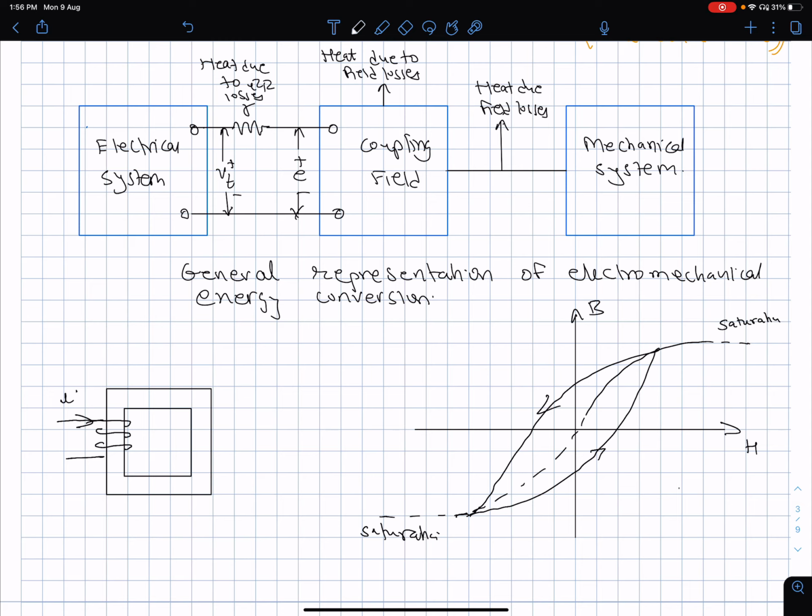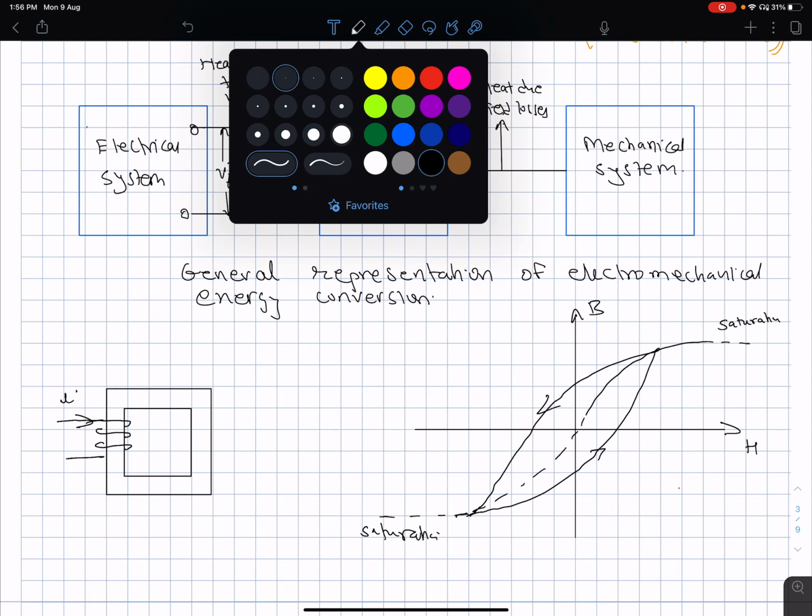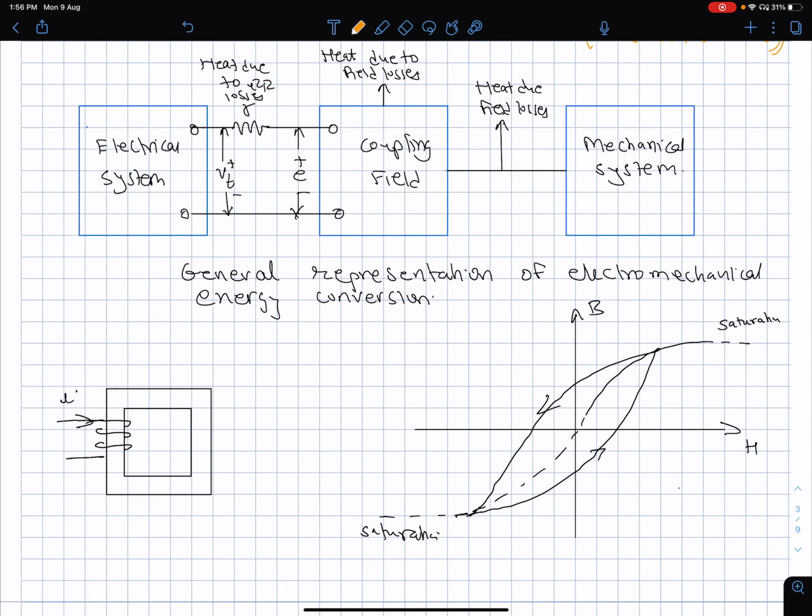Then, according to the right hand screw rule, the magnetic field flux lines which will be created are going to be like this.